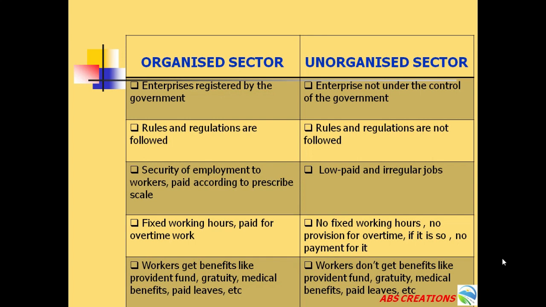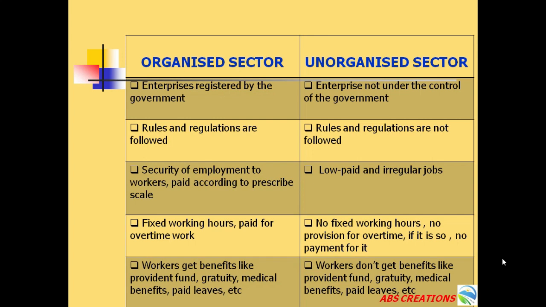In organized sector, rules and regulations are followed, whereas in unorganized sector, no rules and regulations are followed. So the people who are working in the organized sector feel secure in their job and they are paid according to the prescribed scale. Whereas the people who are in unorganized sector have irregular jobs and are paid less wages.